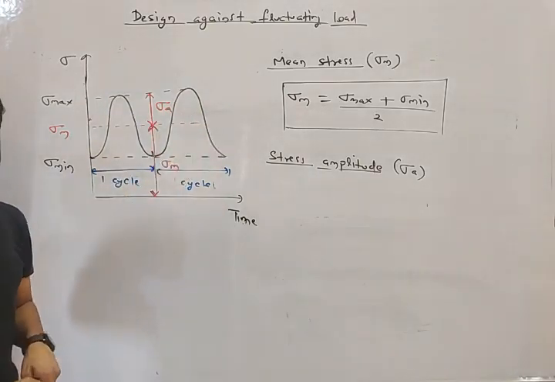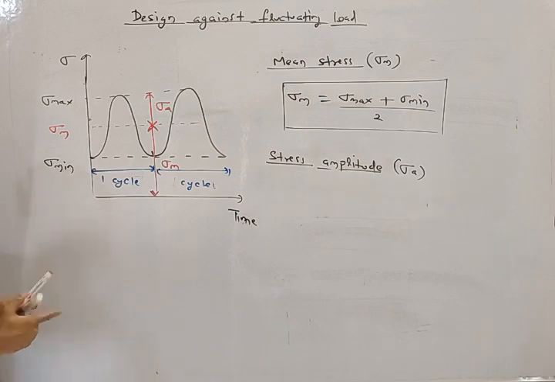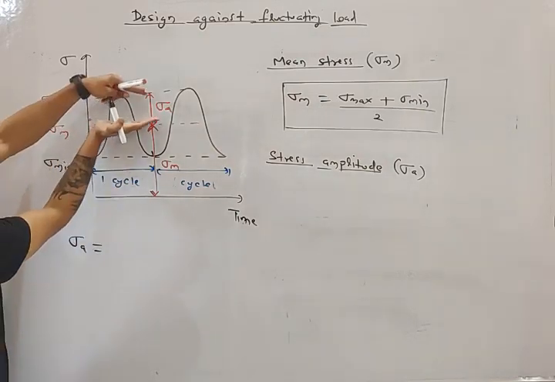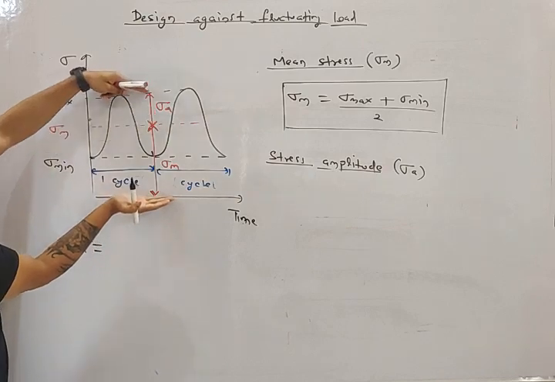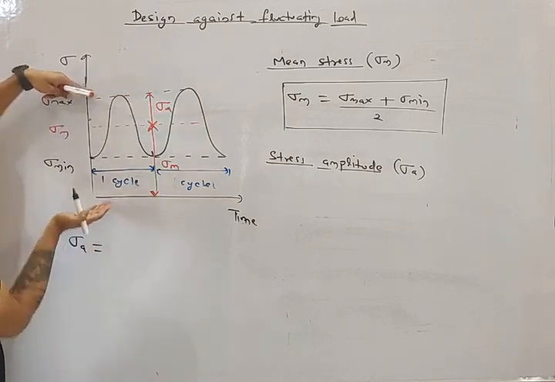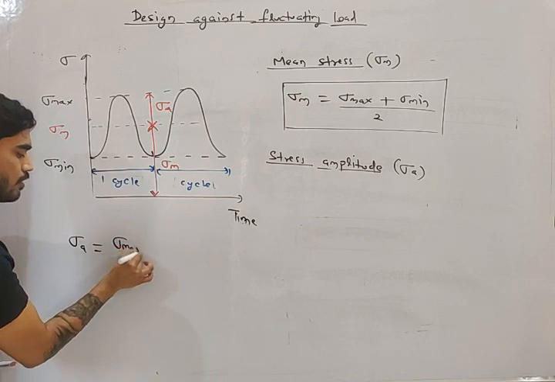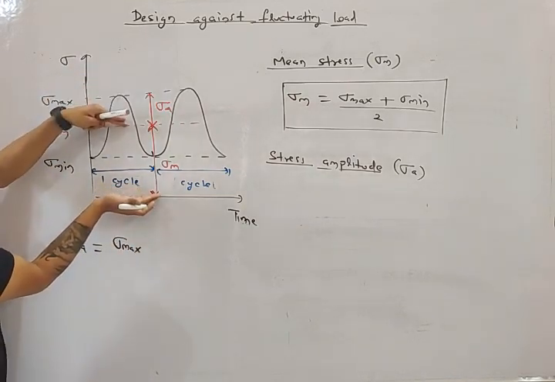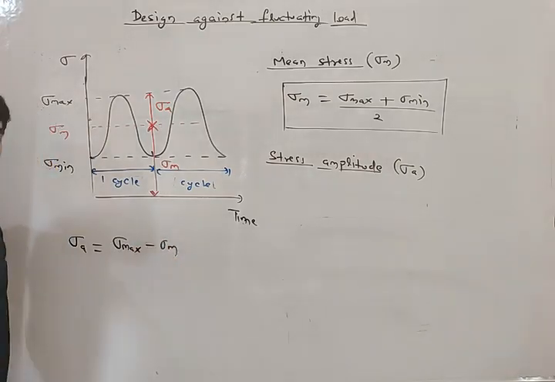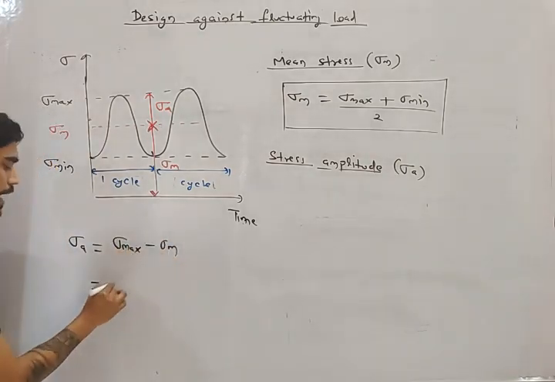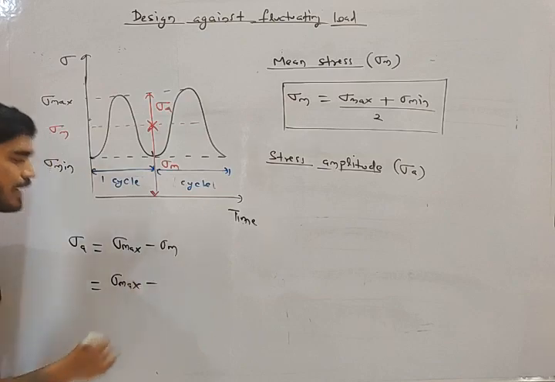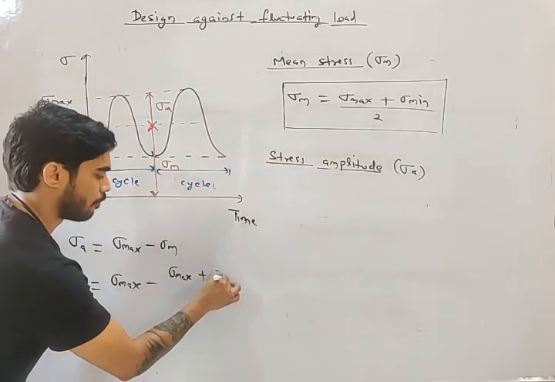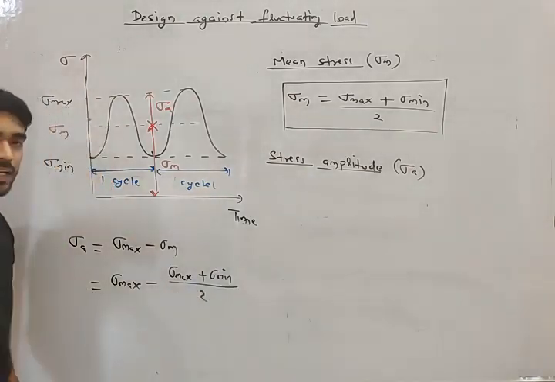Now what will be the equation of stress amplitude, my friend? This is sigma a, this is sigma m, and this complete is sigma maximum. So sigma a will be sigma maximum minus sigma m. That is, sigma maximum minus sigma maximum plus sigma minimum by 2.